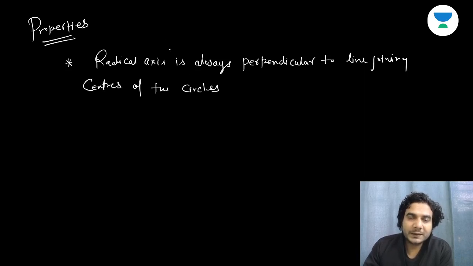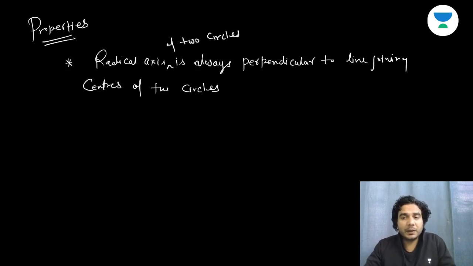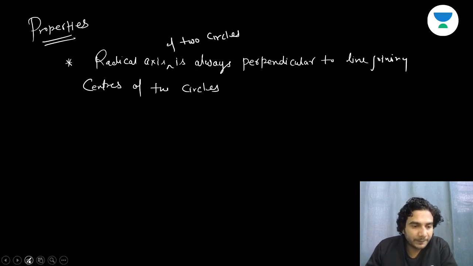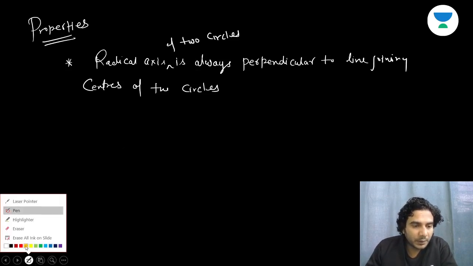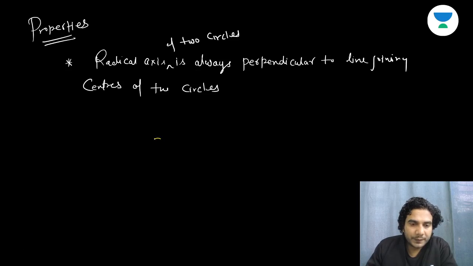So the radical axis is of two circles, of course. Radical axis of two circles is always perpendicular to the line joining the centers of the circles, right? We can see this easily. I'll show you. This is the first circle. This is another circle.